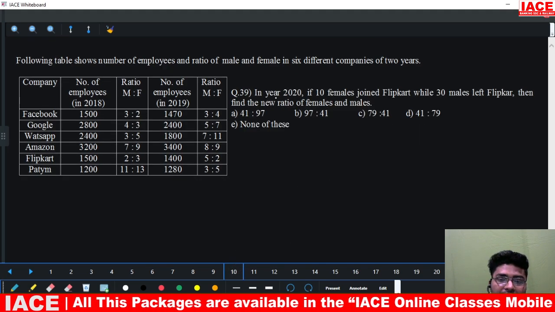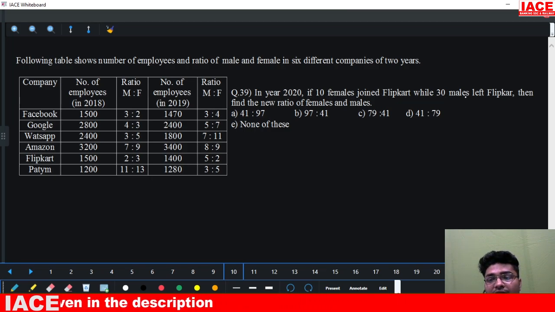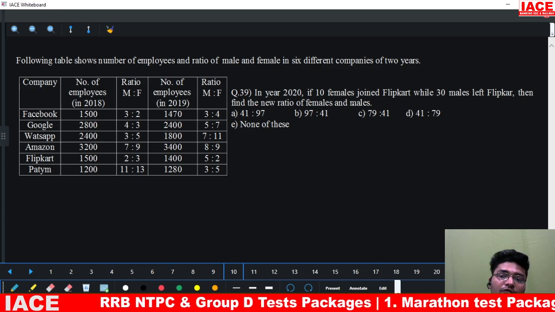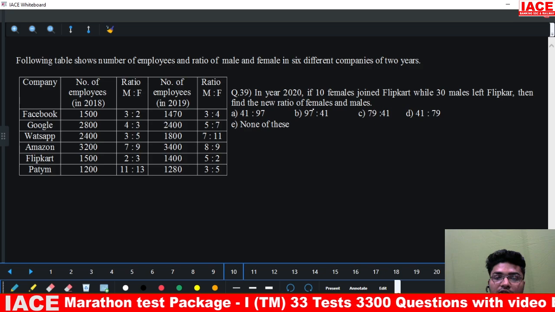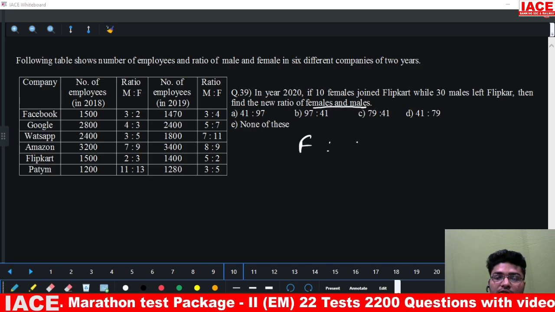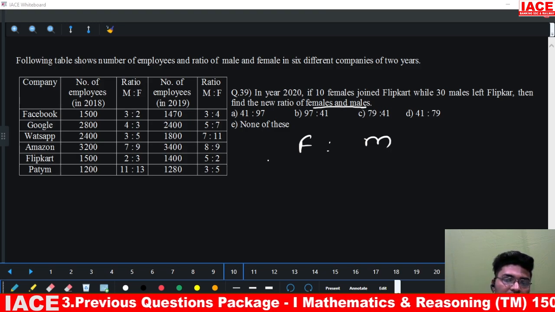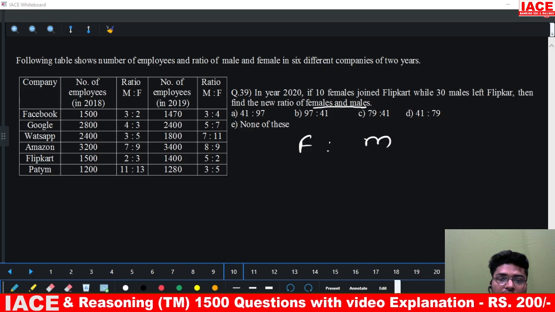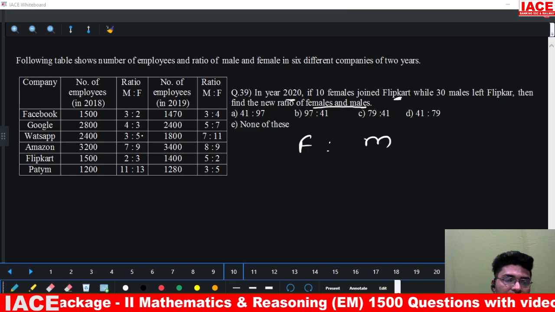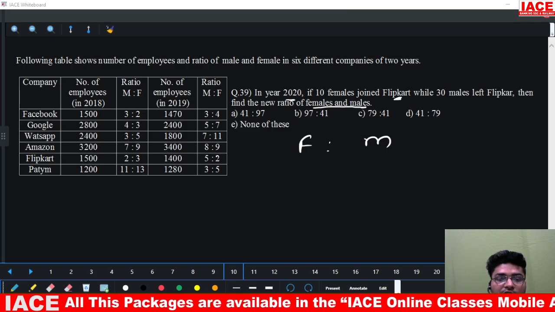Question number 39. In year 2020, if 10 females joined Flipkart while 30 males left Flipkart, then find the ratio of number of females to number of males. Here we should be careful. Females and males is asked. Females to males is asked. Okay. Now let us first find out how many females would be there. In 2020, we are talking about Flipkart. So we'll go to 2019 Flipkart. 2019 and Flipkart. The ratio is 5 is to 2.